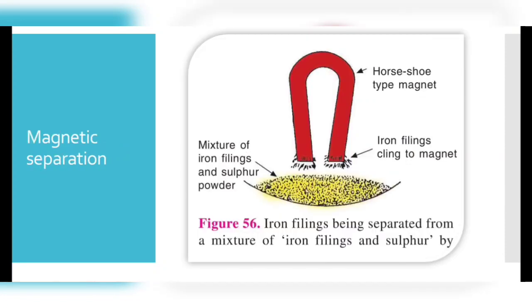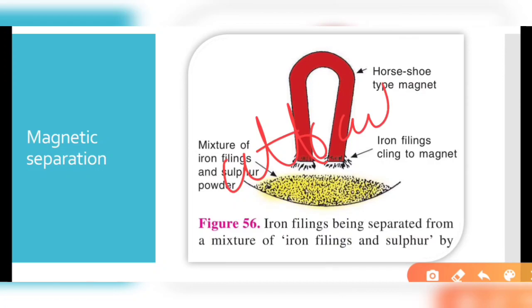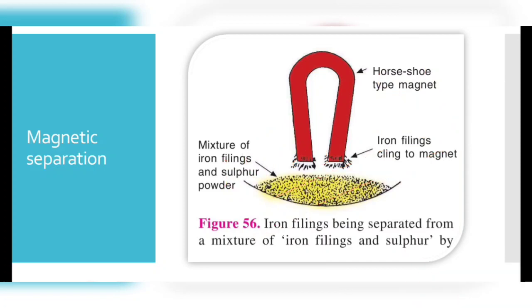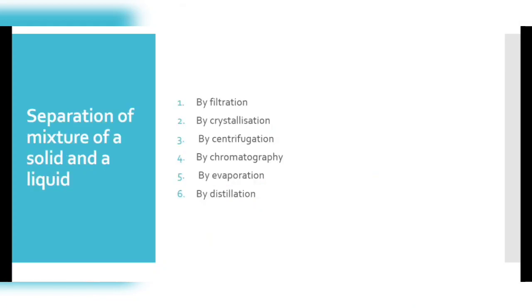Next, magnetic separation. If the mixture has two substances, or solid particles, mixed together and they are very small, but one of them has the property of being attracted by a magnet, then we can use a magnet to separate them. This technique is also used to remove magnetic or iron-like objects from junkyards by using an electromagnet.